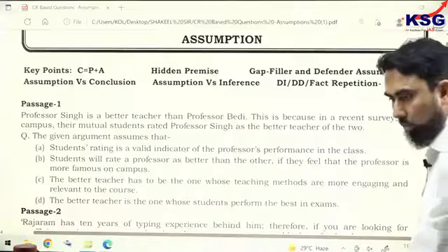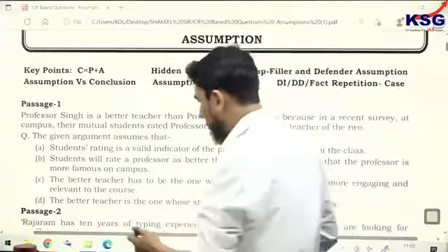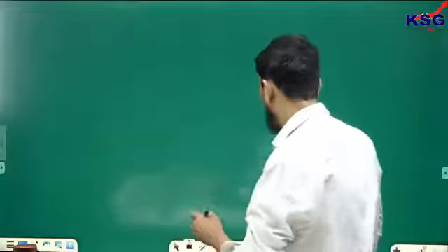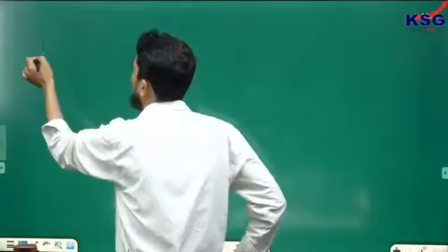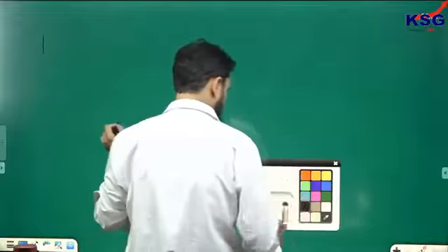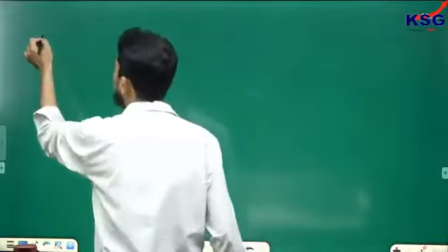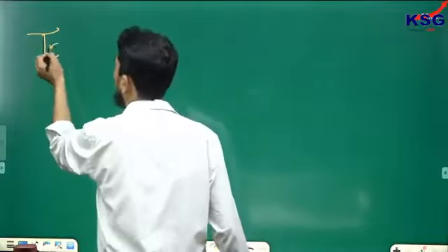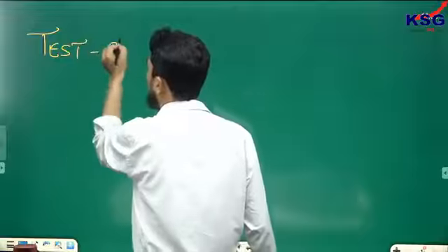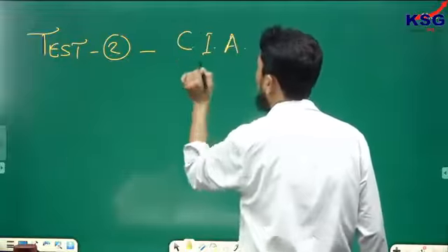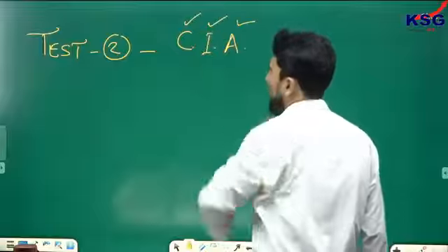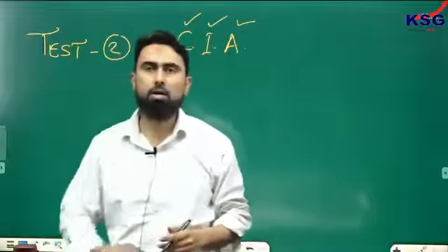While you are writing your doubts, I need to tell you about today's agenda. We are going to discuss test number 2, which is based on CIA. I have told you that in CSAT, mostly they ask questions based on conclusion, inference, and assumptions.